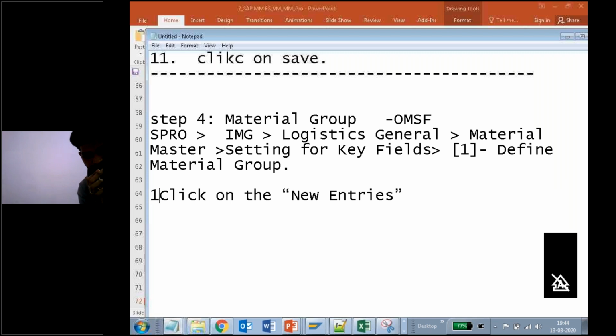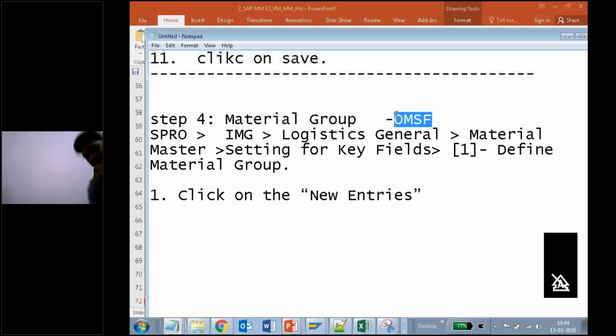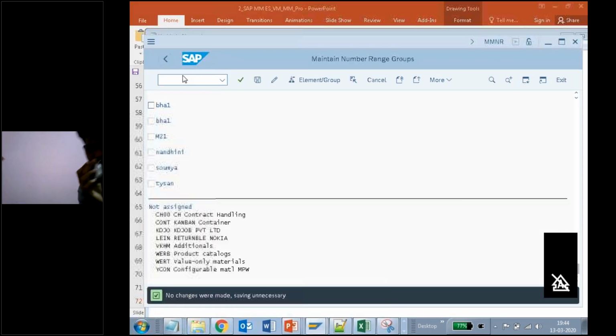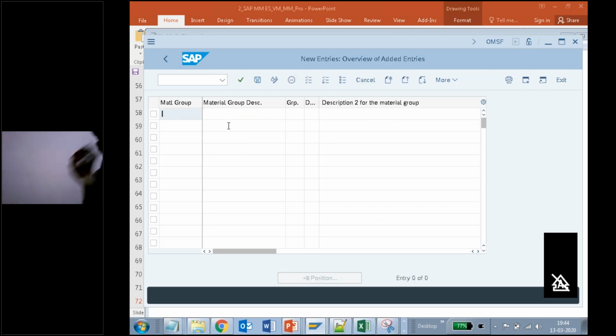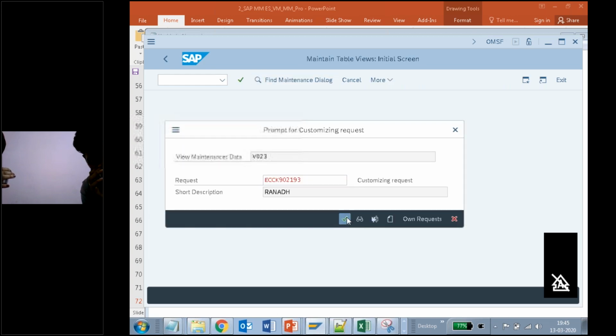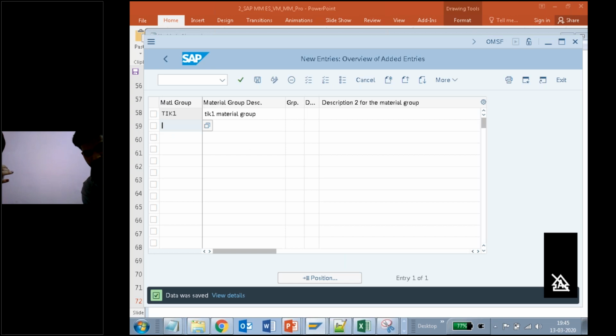Next, what should I do? I should go to OMSF. See here, I'm going /n OMSF, enter. Right here, I should click on new entry. What is my material group? I'm giving Tick 1 only, and I'm writing Tick 1 material group. Just a material group. I can give raw material also, just some name. It is only a material group. Click save.